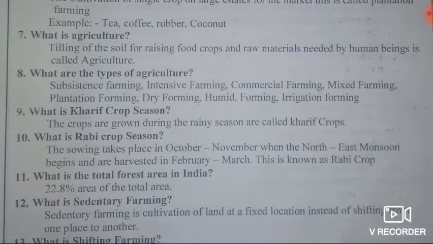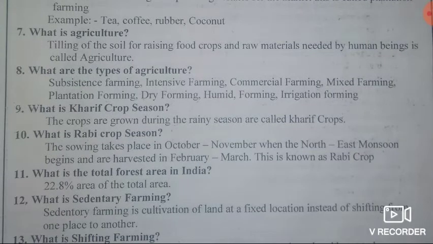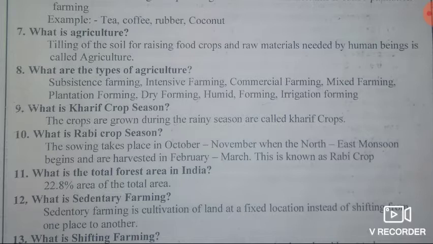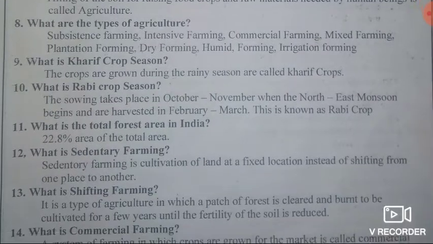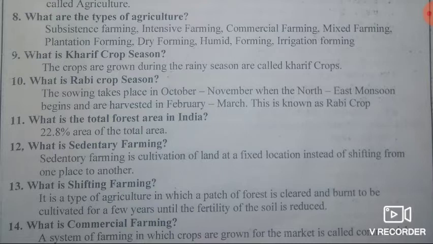Tenth question, what is Rabi crop season? Answer, the sowing takes place in October-November when the northeast monsoon begins and the crops are harvested in February-March. This is known as Rabi crop season. Eleventh question, what is the total forest area in India?